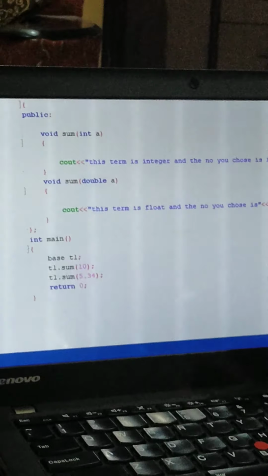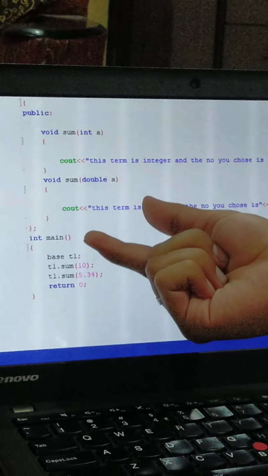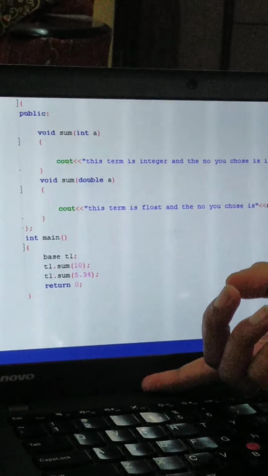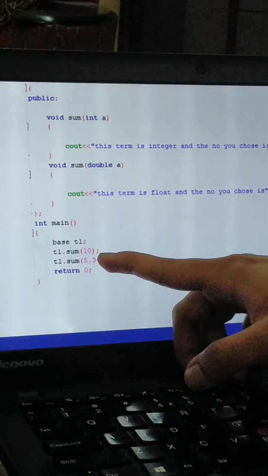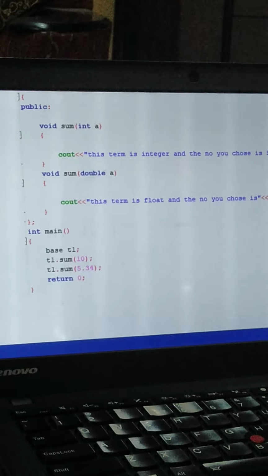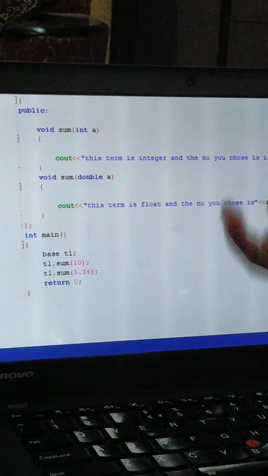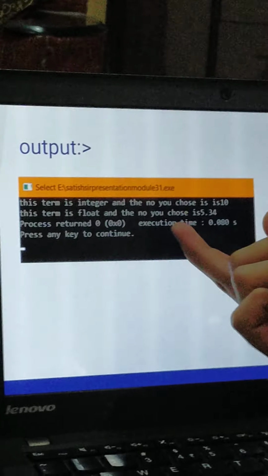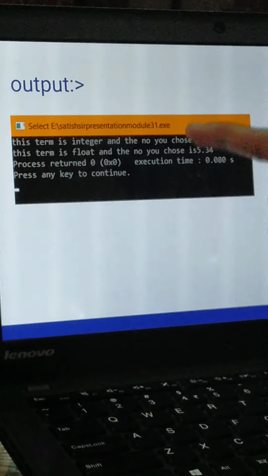This is a sample program in which I have made a function named sum, common to both functions, but the value passed to each is different. The first one is 10 and the other one is 5.34. Now let us take another example, but first let us look at the output of the above code. The output is: this term is integer and the number you choose is 10. This term is float and the number you choose is 5.34.